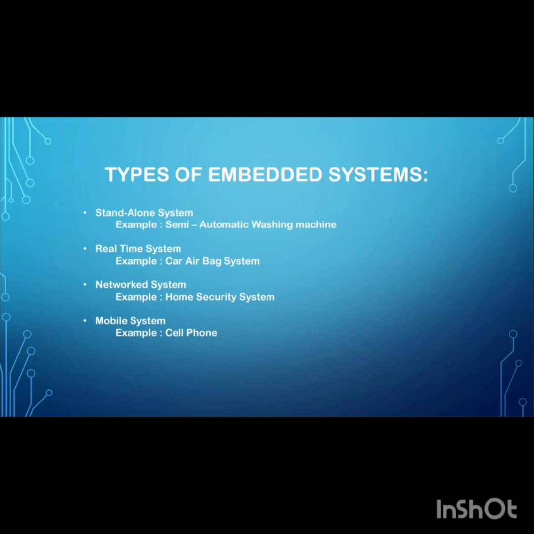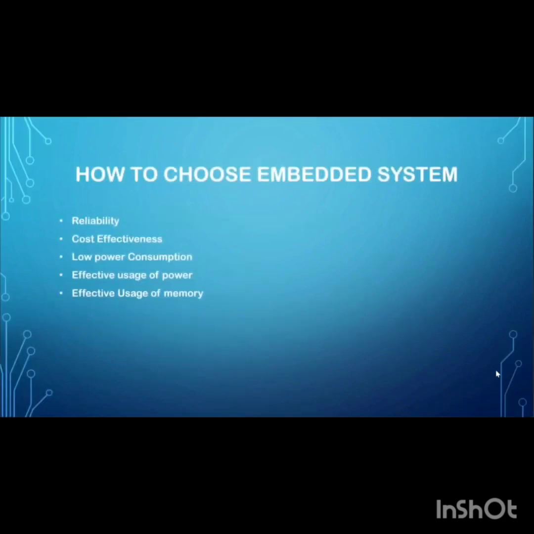How to choose embedded system? So for choosing embedded system, the embedded system should have reliability and cost effectiveness. It has low power consumption. It should have effective usage of power and effective usage of memory.